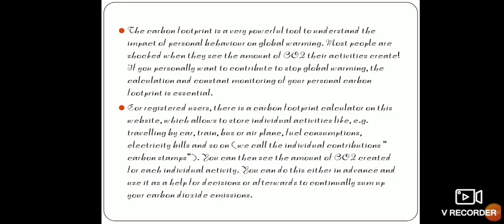And these carbon footprints are a very powerful tool to understand the impact of an individual's behavior on global warming, and this helps to calculate or constantly monitor a personal carbon emission or personal carbon footprint.